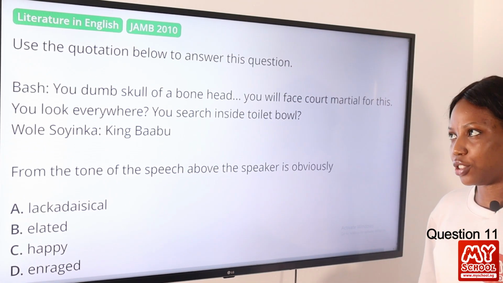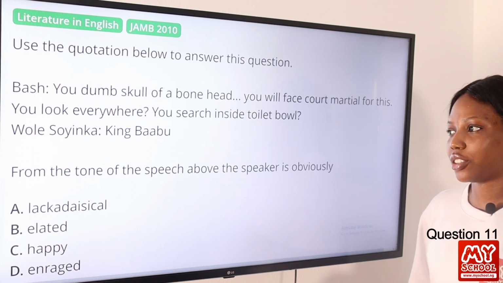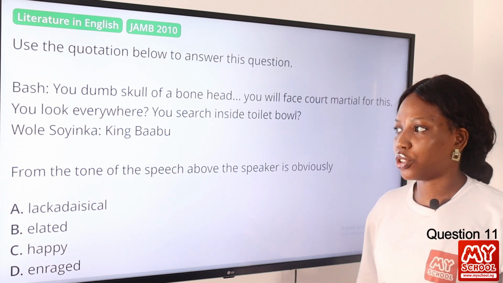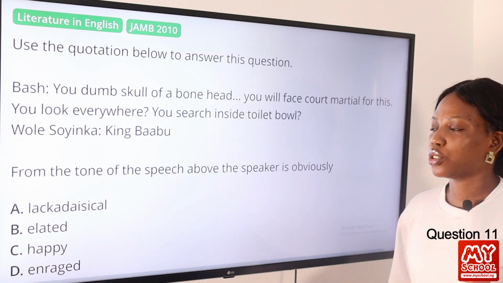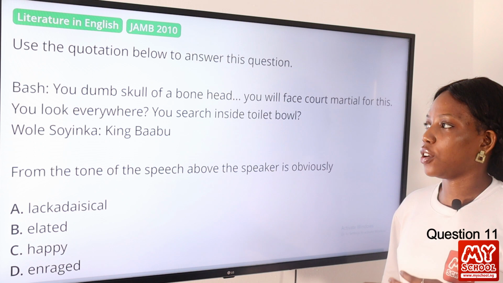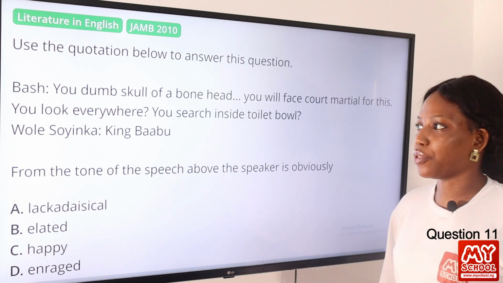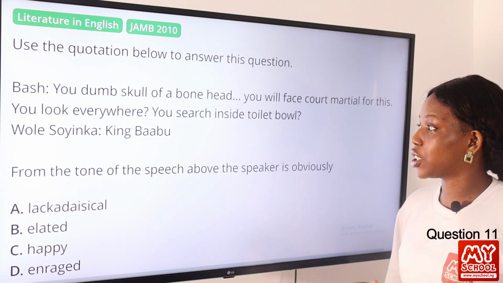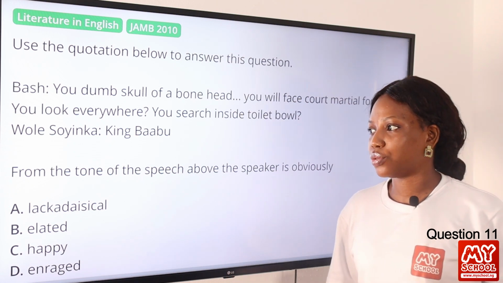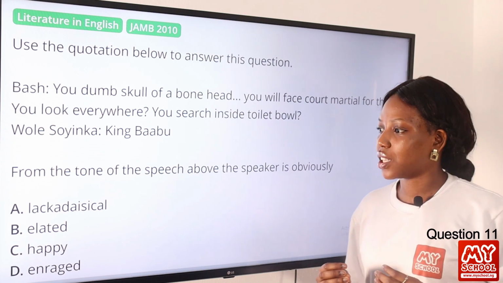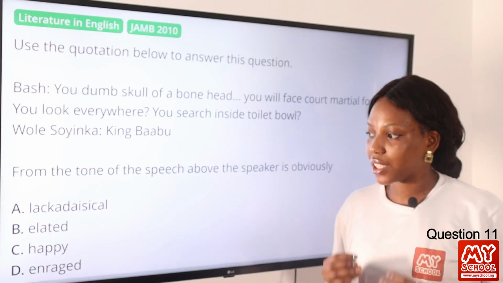Question 11. Use the quotation below to answer this question. This is an extract from Wole Soyinka's King Baabu. So Baabu is saying, "You dumb skull of a bonehead, you will face court martial for this. You look everywhere. You searched inside toilet bowl." So from the tone of the speech above, the speaker is obviously A, lackadaisical.